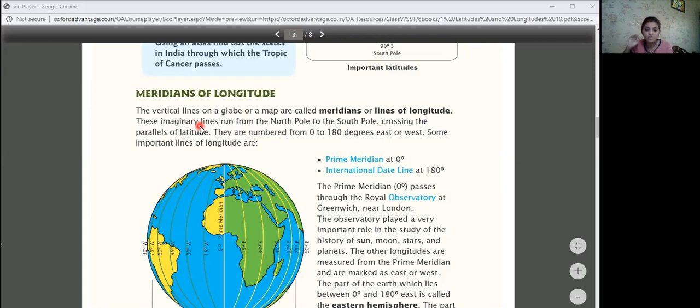A meridian, a geographic line of longitude, is the half of an imaginary great circle on the Earth's surface, terminated by the North Pole and the South Pole, connecting points of equal longitude as measured in angular degrees east or west of the prime meridian. So the prime meridian is at 0 degrees and the international date line at 180 degrees.